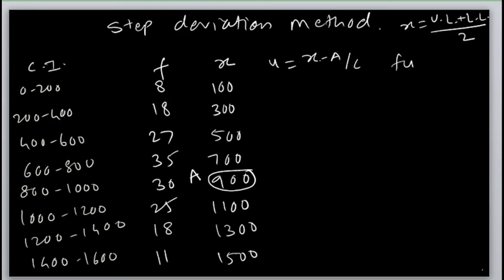How to find u? See here. What is the first value of u? The first value of u is equal to (x minus a) upon c.